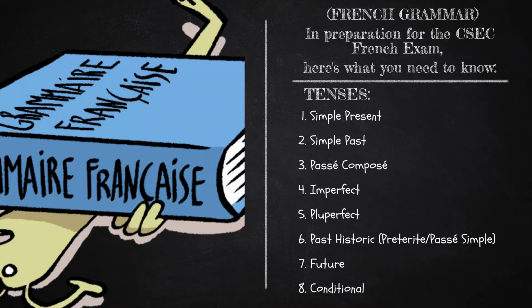Numéro 7, number 7. Now there is the immediate future tense, going to do something, and then there is the simple future tense, will do something or shall. For number 8, it's the conditional, would. And this is usually paired with si clauses. Si means if in French. Well, it also means yes, but that's a whole other video lesson. So, voici les temps. Here are the tenses that you need to know in preparation for your CSEC French exam.